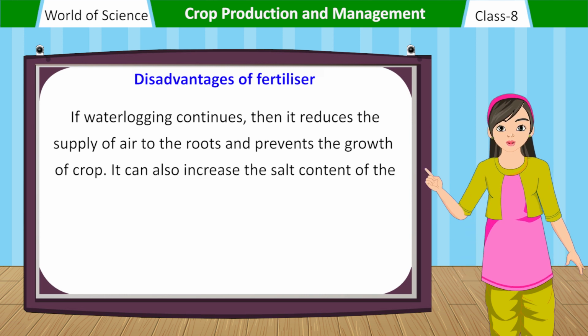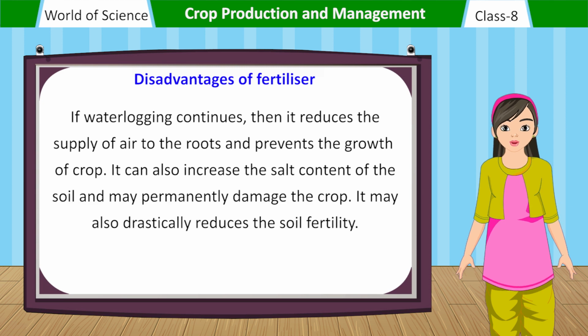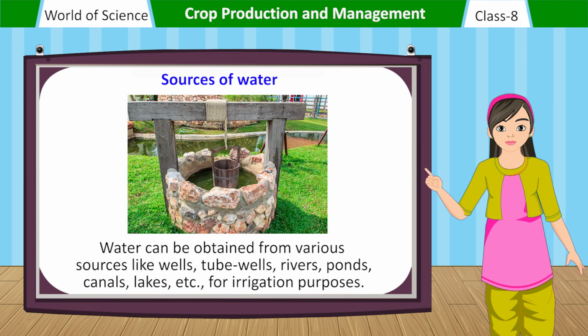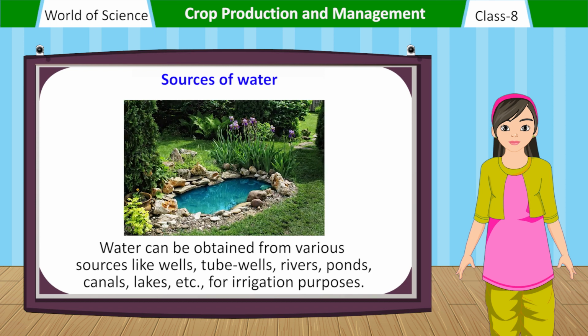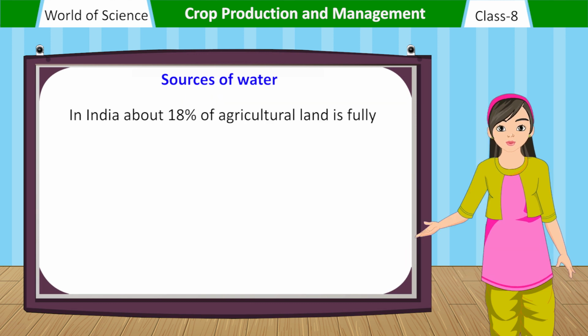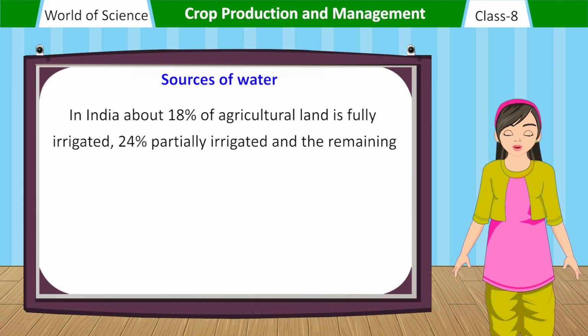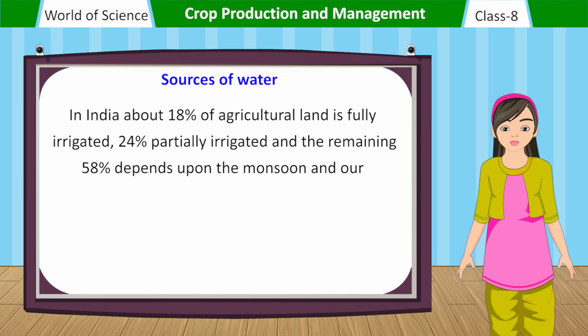It can also increase the salt content of the soil and may permanently damage the crop. It may also drastically reduce the soil fertility. Sources of water. Water can be obtained from various sources like wells, tube wells, rivers, ponds, canals, lakes, etc. for irrigation purposes. In India, about 18% of agricultural land is fully irrigated, 24% partially irrigated, and the remaining 58% depends upon the monsoon, and our farmers mostly depend upon it.